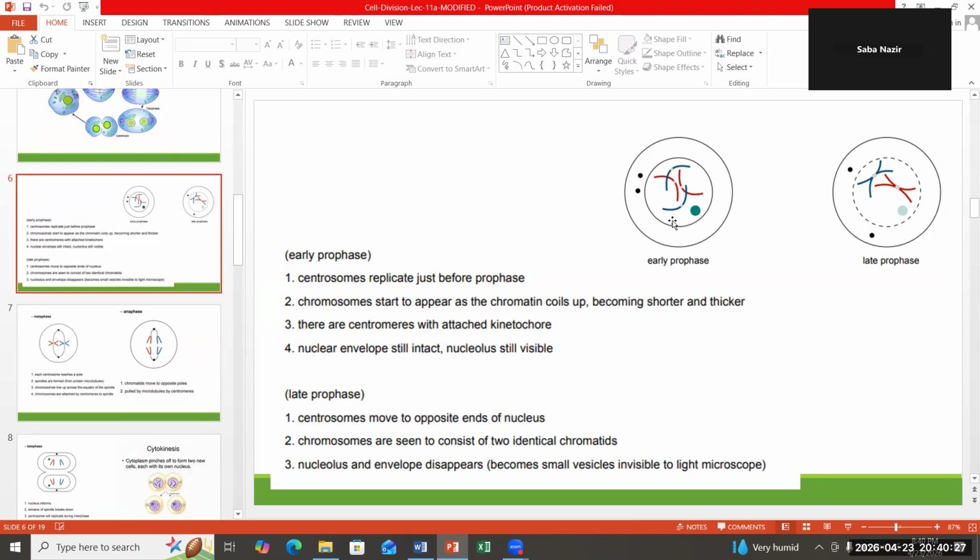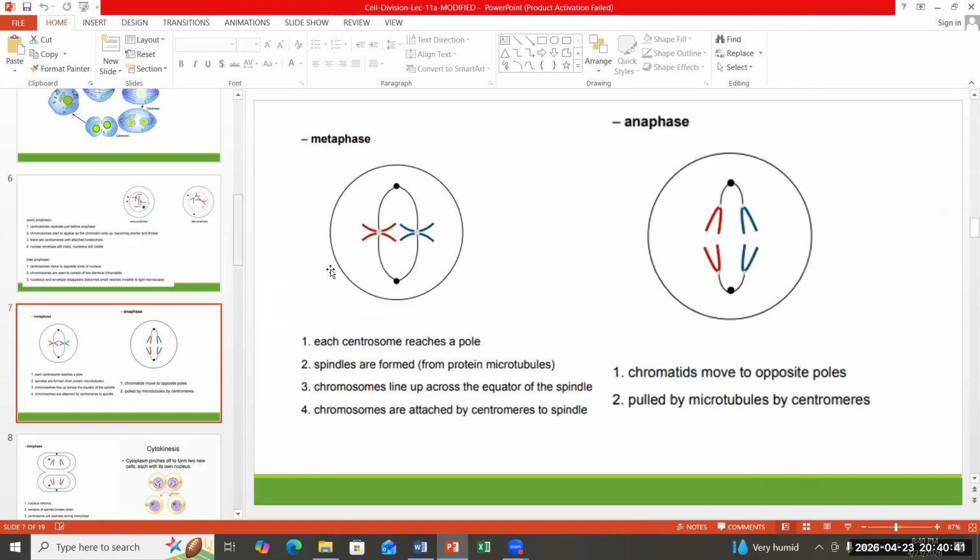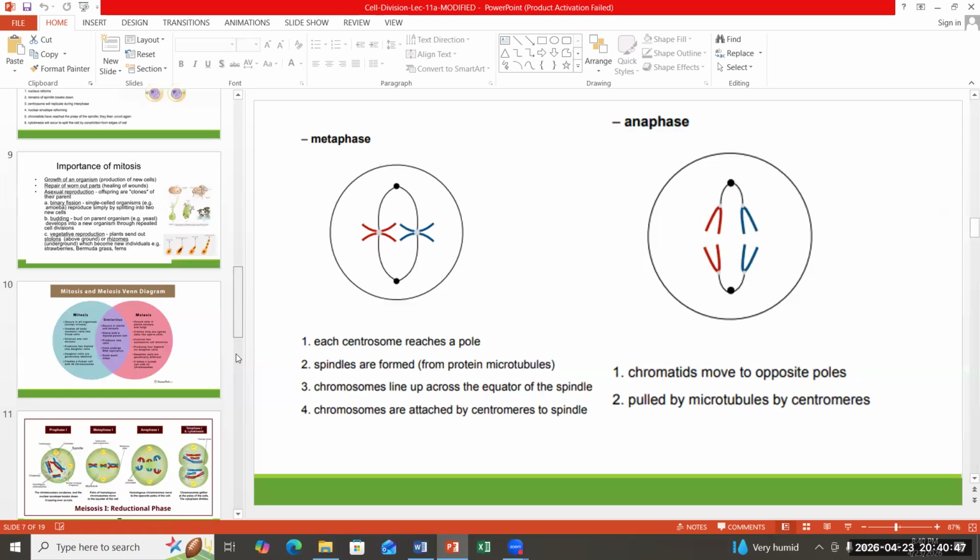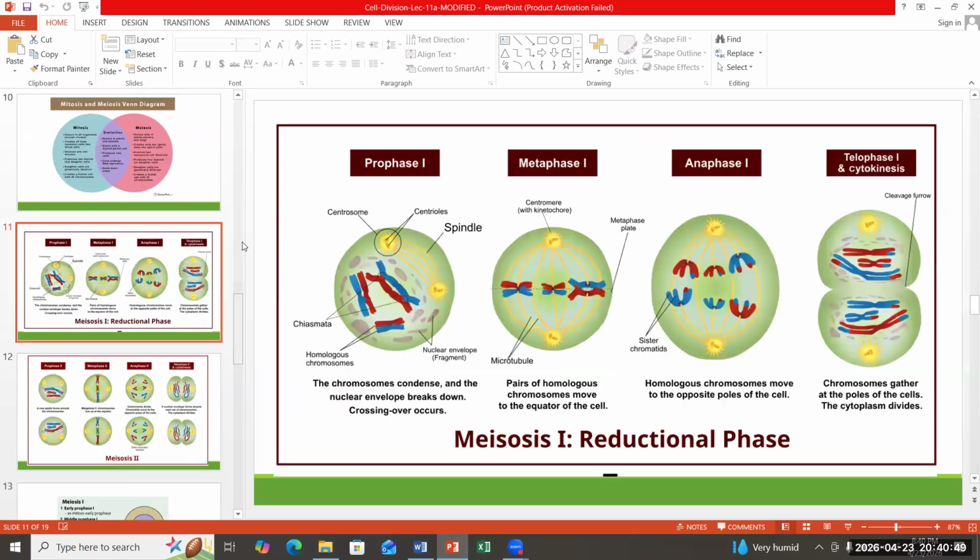In mitosis, the homologous chromosomes do not pair up. Homologous chromosomes are separating from each other.